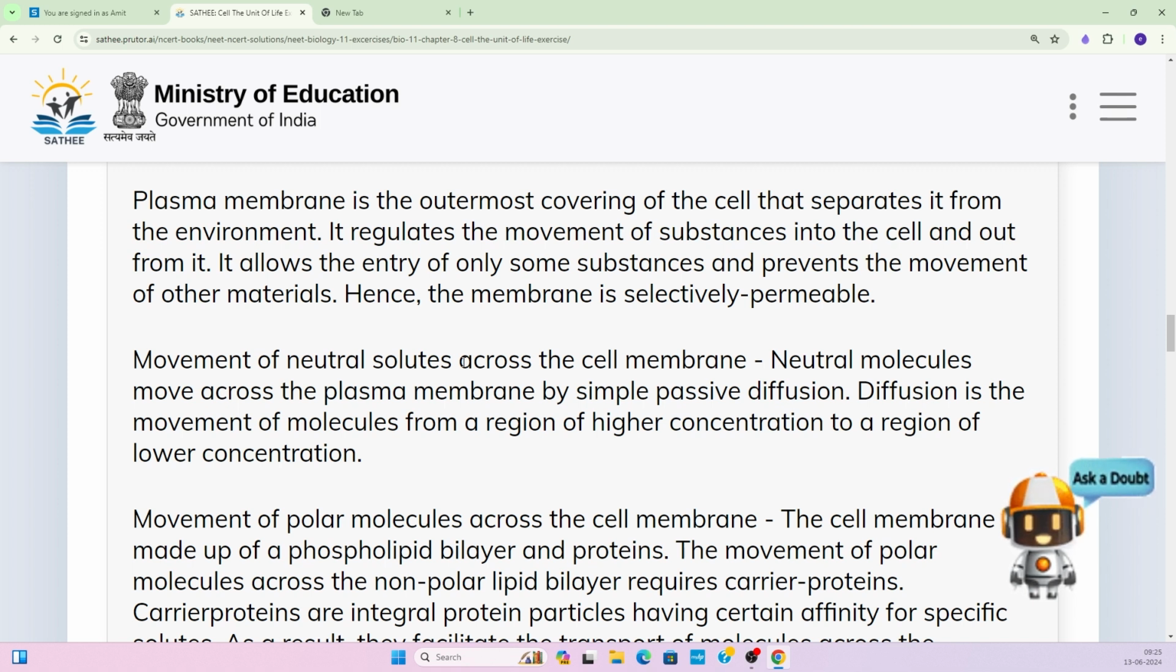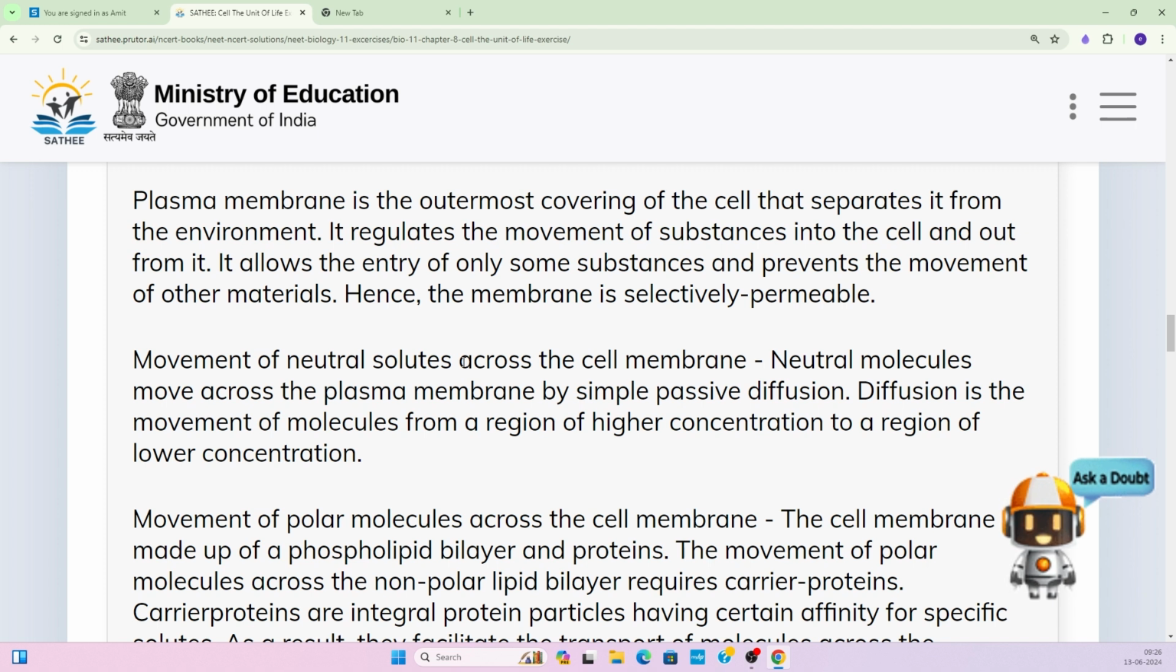So it means that it is selective. It allows only some of the substances to move inside the cell and prevents the substances that are not allowed, letting in only the substances that are required by the cell. Selectively it is allowing some substances to enter, and some substances are allowed to move out of the cell also. It means that the plasma membrane is selectively permeable, right?